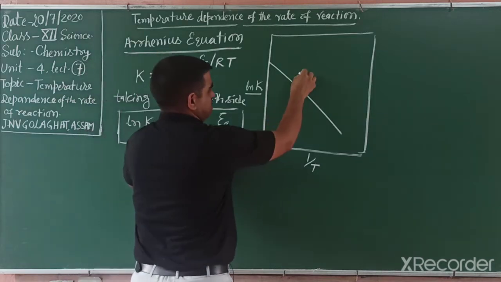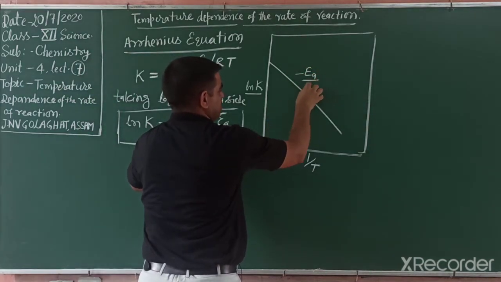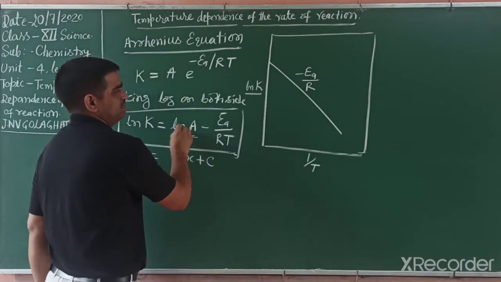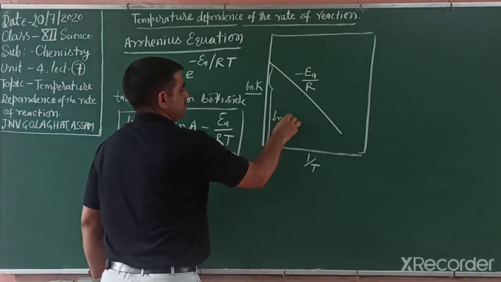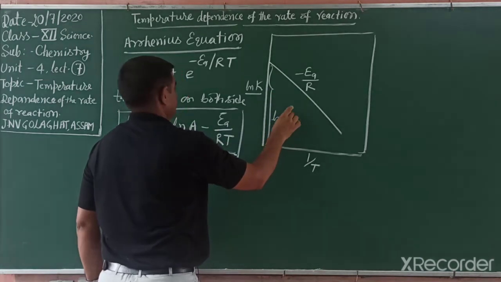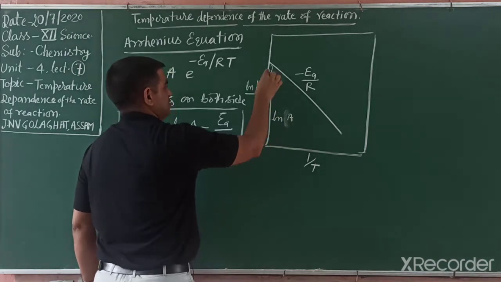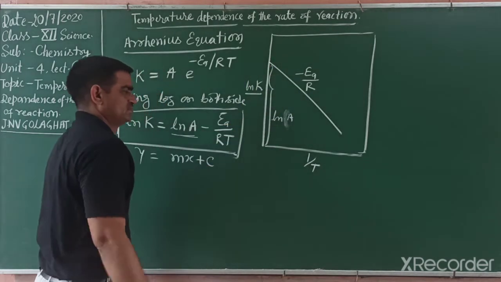What is the value of the slope? Minus Ea by R. And what is the intercept? The intercept is ln A, the Arrhenius constant.